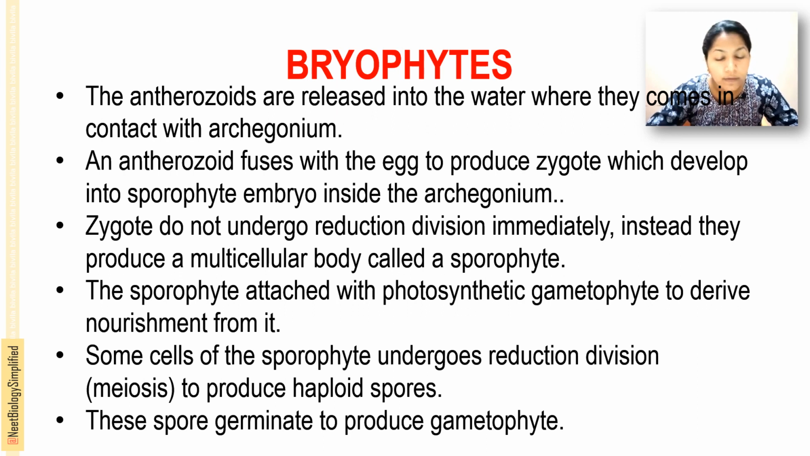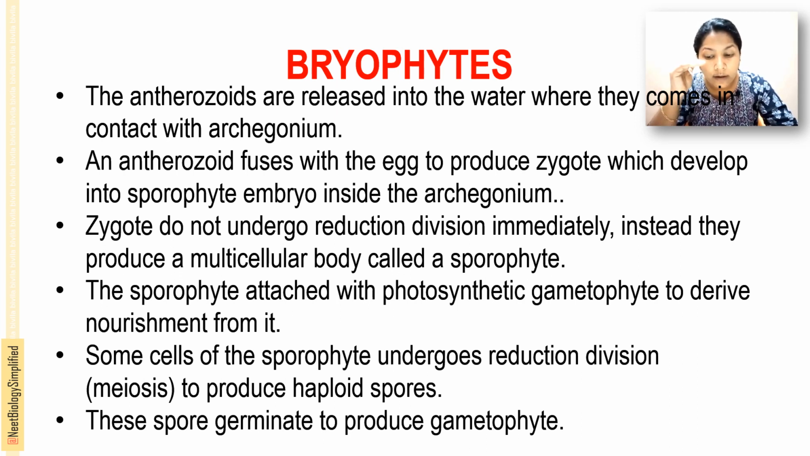The archegonium is a flask-like structure, and when the androzoids come in contact with the mouth of the flask-shaped archegonium, they enter it. The androzoid fuses with the egg to produce a zygote, which develops into a sporophyte embryo inside the archegonium. The androzoids are released by the antheridium into the water.